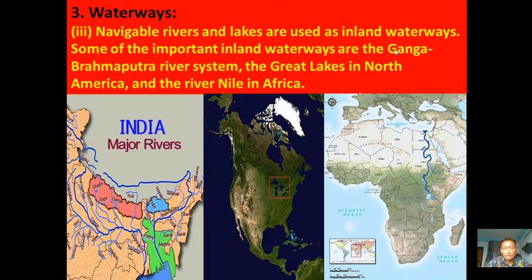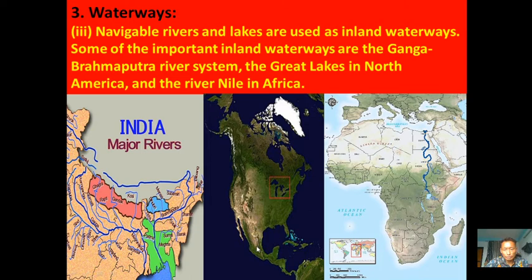Next, after the Ganga and Brahmaputra river system, we have the Great Lakes in North America. This image shows the Great Lakes. The Great Lakes are the lakes located between Canada and the USA. Here we have a total of five lakes, and all of these are called the Great Lakes, such as Lake Huron, Michigan, Erie, and Ontario. People are navigating on these lakes, so these are navigable inland lakes in North America.